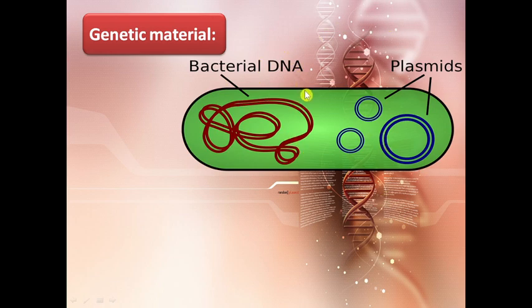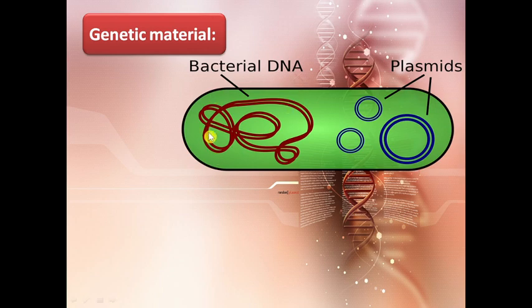We already said that membrane-bound organelles are absent in the prokaryotic cell, so genetic material also lies naked in the cytoplasm, but it occurs in a particular region. That region is called the nucleoid, and this region stains less dense than the cytoplasm, so we can easily distinguish it with the staining property.